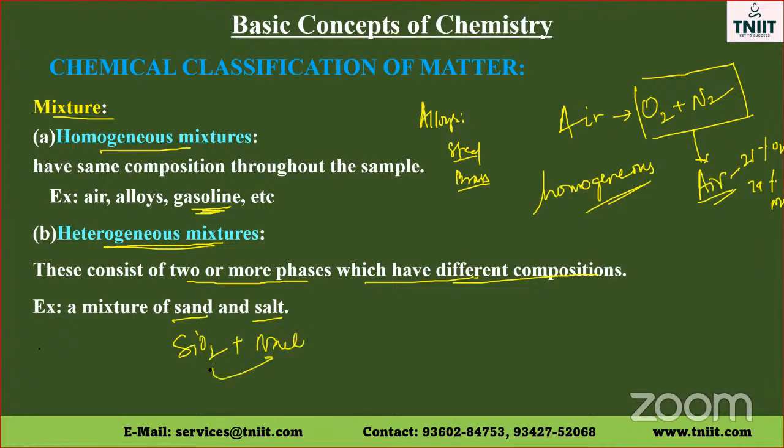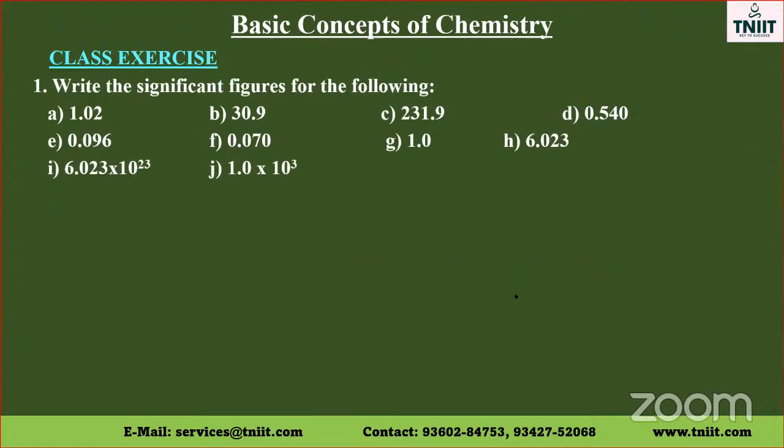They can be differentiated easily. They do not mix with each other to form a homogeneous mixture. They are not uniform throughout. Their composition is not the same throughout. So they can be easily differentiated. So they will have different compositions. So those are called heterogeneous mixtures. A heterogeneous mixture consists of two or more phases which have different composition.